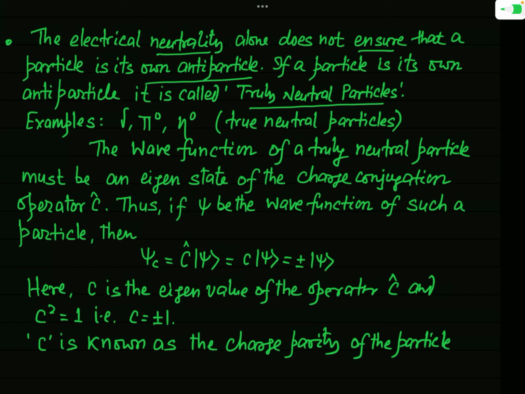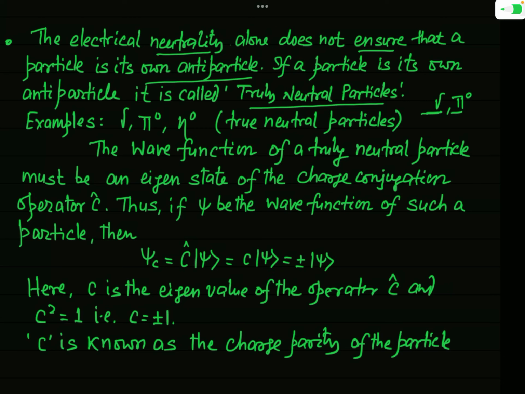Okay. For example, we will see that a gamma photon is a true neutral particle because its antiparticle is also a gamma photon. Similarly, the neutral pion pi0 is also a true neutral particle. We will see just now that this pi0 is its own antiparticle too.